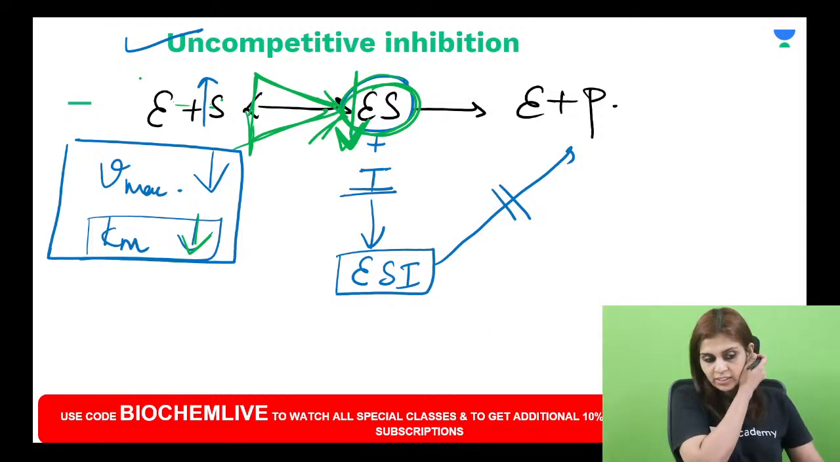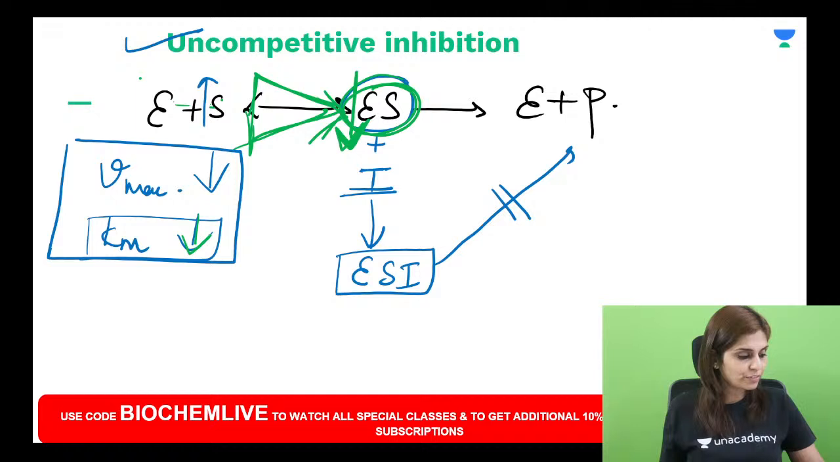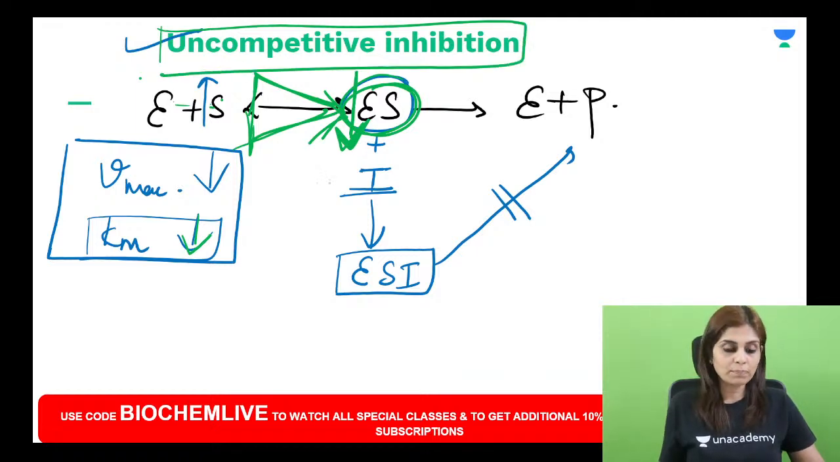Okay. So this is about what happens in the presence of an uncompetitive inhibitor. If you look at uncompetitive inhibition, because the inhibitor reacts with enzyme substrate complex diverting it to form something else, both Vmax and Km are altered in the same direction. Vmax is reduced, Km is also reduced. So now do you understand why Km is reduced? Because the affinity is increased.